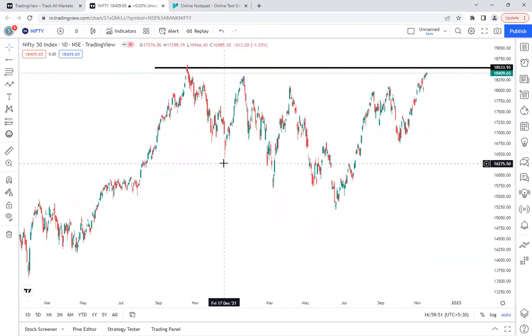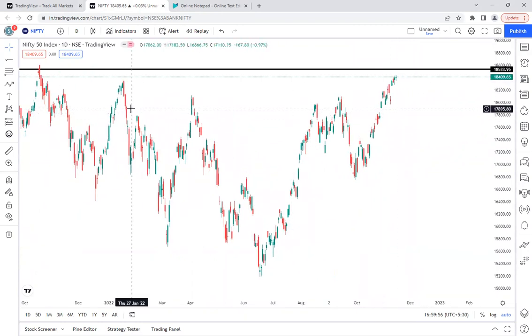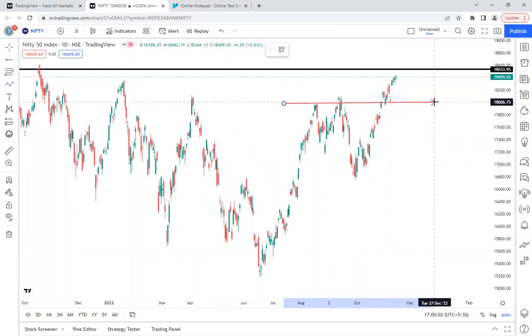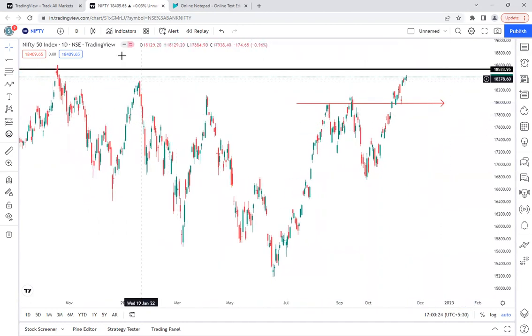Nifty has broken this resistance level on 1st November, so from the November month, it is trading above this resistance level. So everybody is expecting that Nifty will go to that all-time high level, around 18,500. After saying that, let me go to intraday price action.